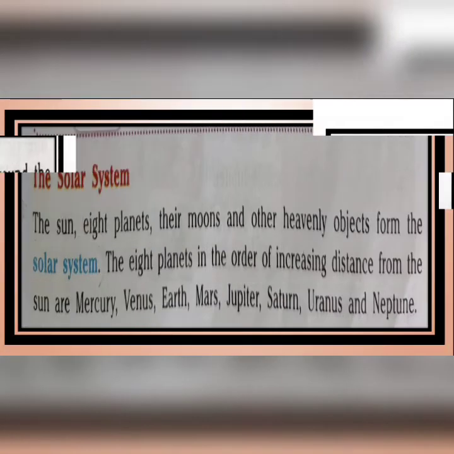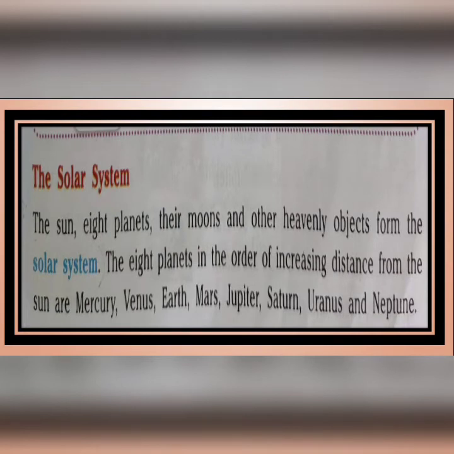Now let us study about our solar system. The sun, 8 planets, their moons and other heavenly objects form the solar system. The 8 planets in the order of increasing distance from the sun are Mercury, Venus, Earth, Mars, Jupiter, Saturn, Uranus and Neptune. Let us see the picture now.